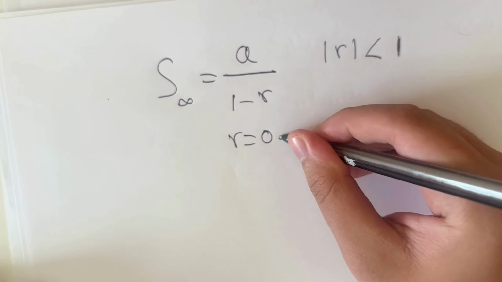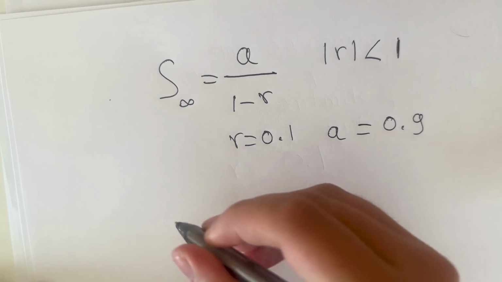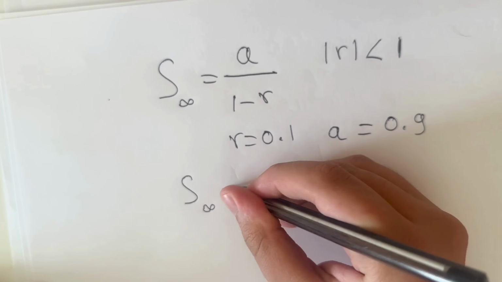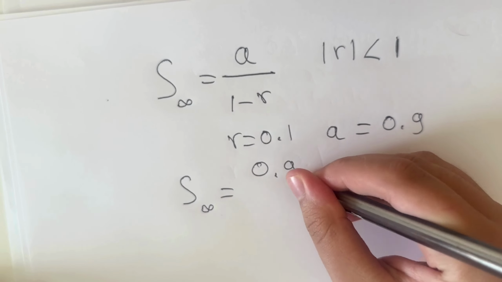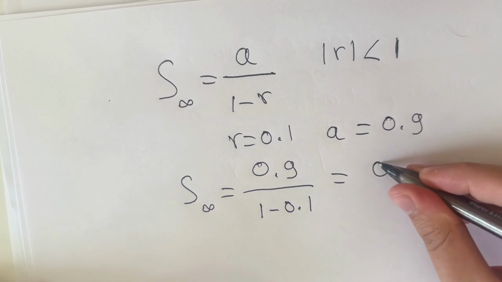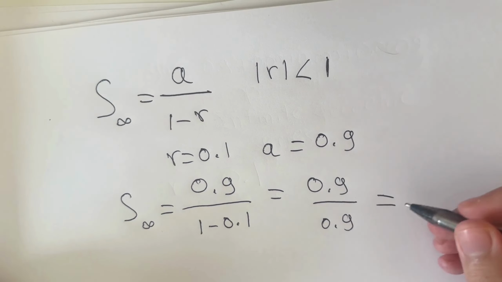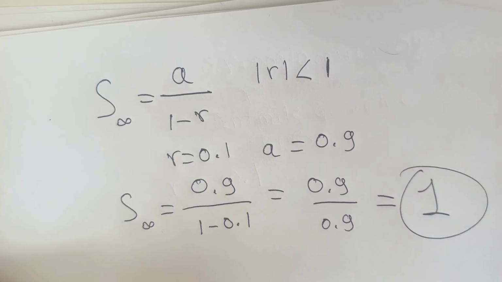In our case, r is equal to 0.1 and a, the first term, is equal to 0.9. Now let's substitute the values into the infinite geometric series formula, and we obtain 0.9 divided by 1 minus 0.1, which is 0.9 divided by 0.9, which is simply going to give us an answer of 1. So once again, we proved this.